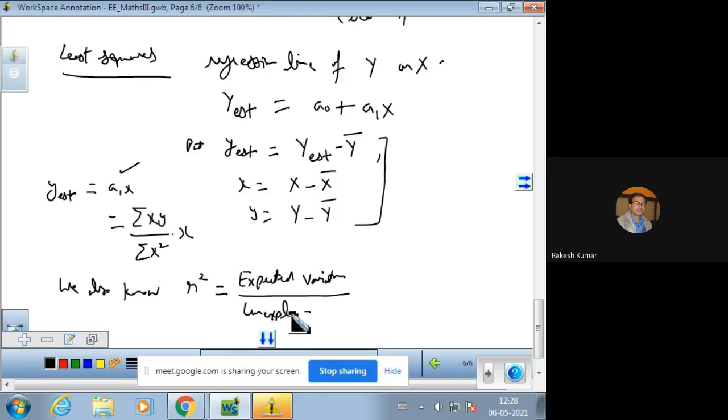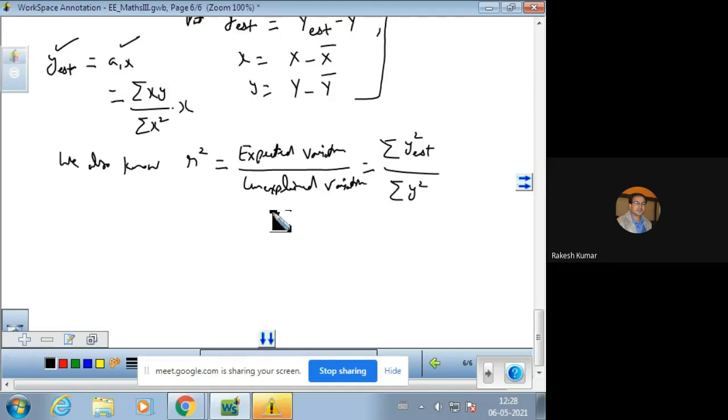Expected variation, we can also say estimated variation. So estimated or expected variation, and this is unexplained variation. So the formula for calculating expected variation is summation y est square divided by sigma y square. This is a simple y and this is estimated y, remember.